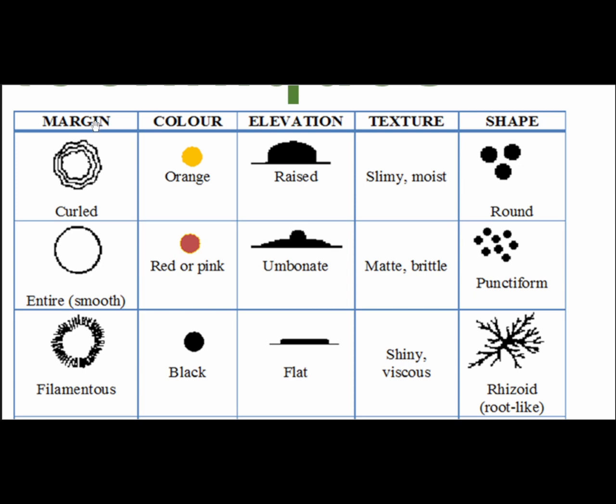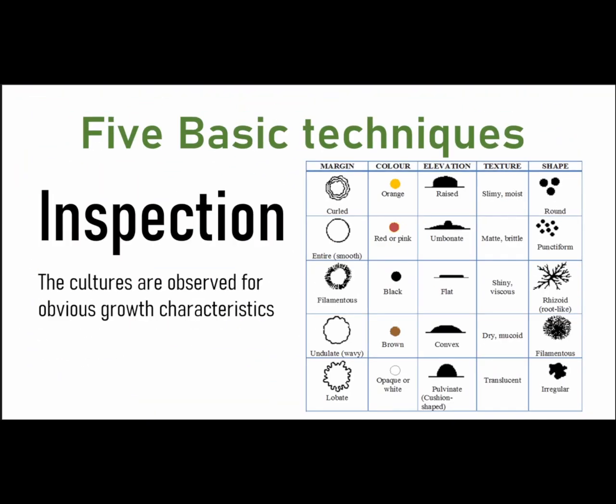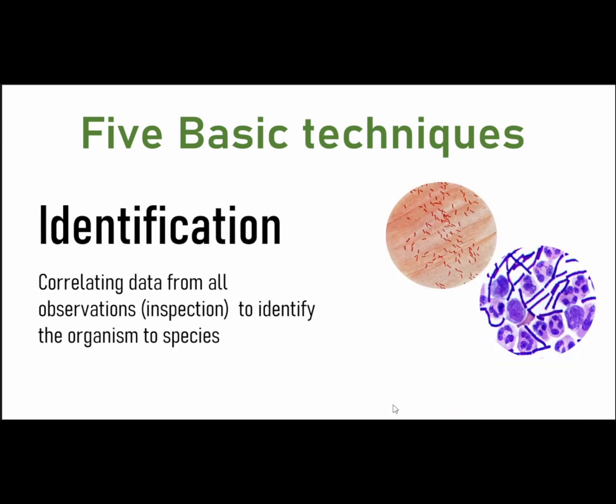It will be based on type of margin, color, elevation, texture, shape, and like structures, and under that we can observe different kinds of growth characteristics which will help us to ascertain their identity, which is the next very important step in getting the cultures.